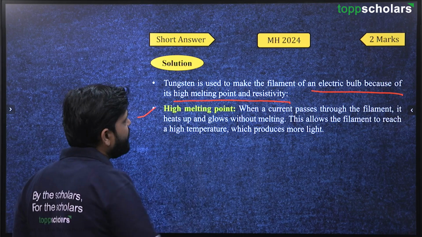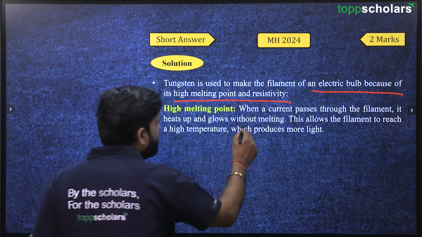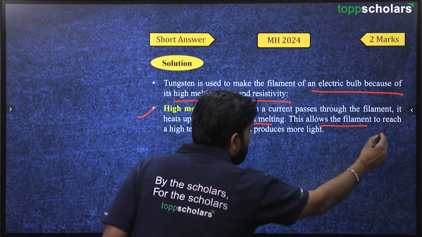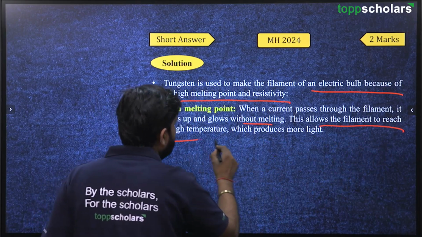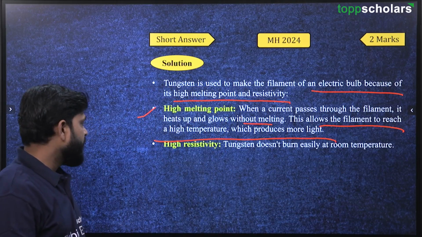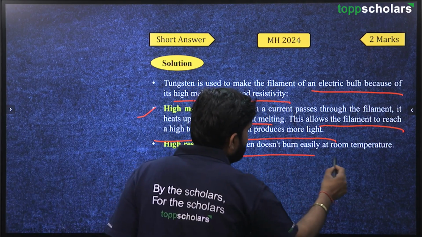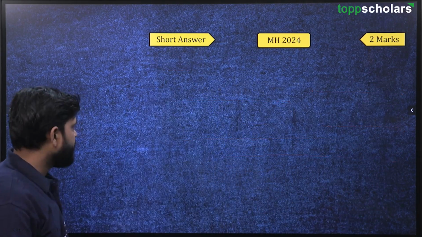High melting point means that when the current passes through the filament, it heats up and glows without melting. This allows the filament to reach a high temperature, which produces more light. High resistivity: tungsten does not burn easily at room temperature.